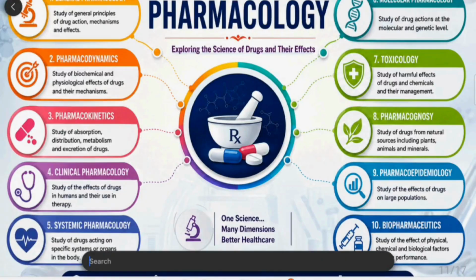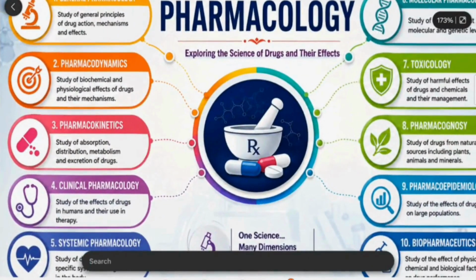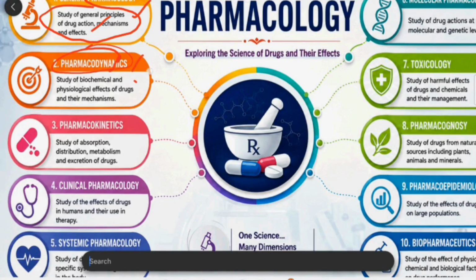Now finally, the branches of pharmacology. Pharmacology is not only one branch, it has many branches. Here we can see the different branches. The first one is general pharmacology. It involves the study of general principles like drug action, mechanism and effects. Then pharmacodynamics. It is the study of biochemical and physiological effects of the drugs and their mechanisms. Then pharmacokinetics, meaning where the drug is going to be absorbed in the body, where it is going to be distributed, where it is going to be metabolized, and where it is going to be excreted from the body. And clinical pharmacology. It mainly deals with the study of effects of the drug in humans and their use in therapy.